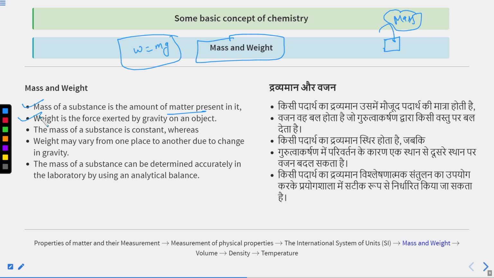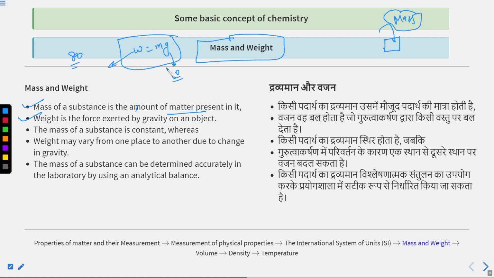Like on a weighing machine, you can stand over the weighing machine and check your weight. That is due to the force exerted by gravity on you, and your weight will come out according to this formula, W is equal to mg. If I am taking g value as 10, which is exactly 9.8 but I am taking 10, and suppose some person has a mass of 80 kg.